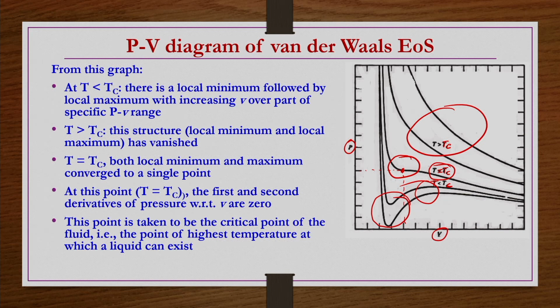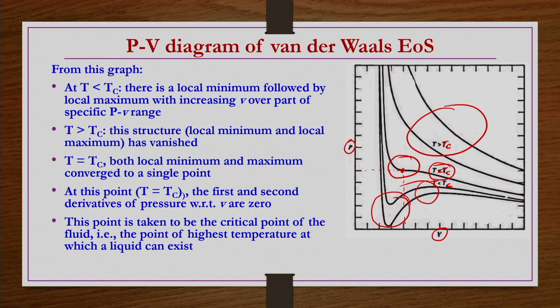Since the minimum and maximum merge at this point, the first derivative as well as the second derivative of P with respect to V has to be 0 at T equals Tc, or at the critical point. We use that information and do some mathematical simplification to find the generalized van der Waals equation of state, which is applicable for all gases obeying van der Waals equations of state.